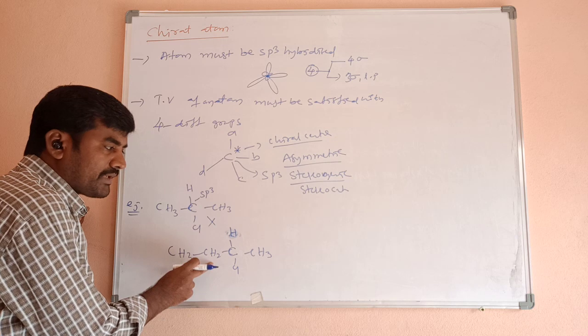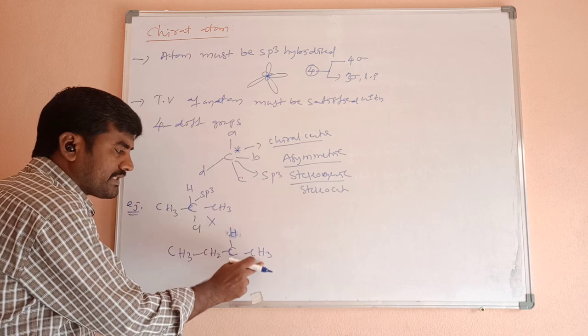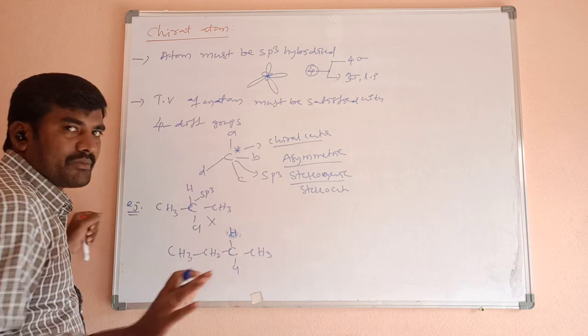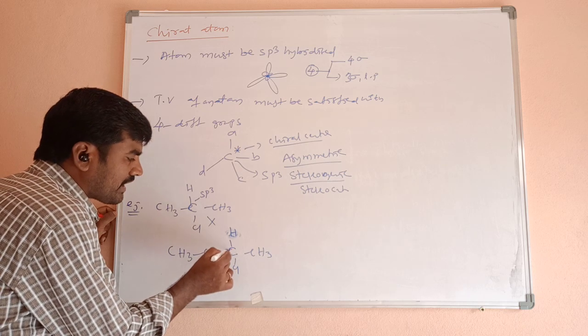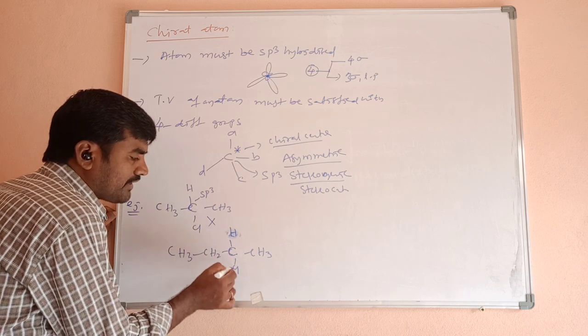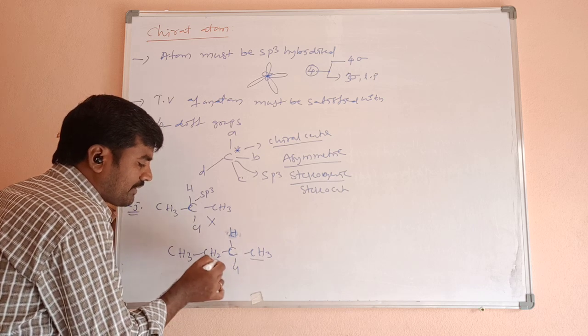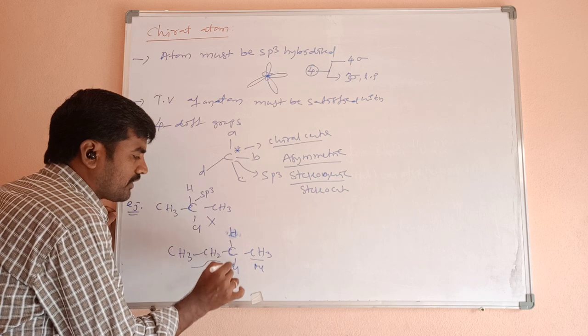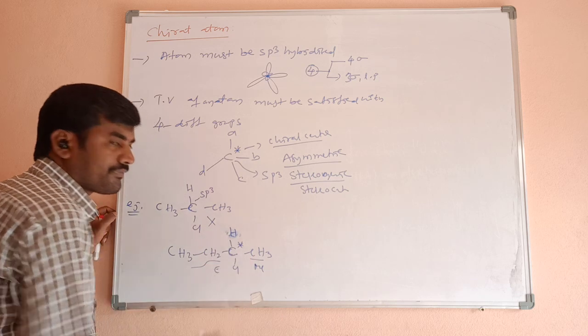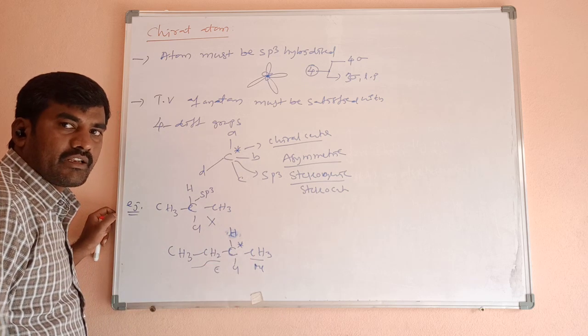What about here? 2 similar hydrogen atoms here, 3 similar hydrogen atoms. These 3 carbon atoms are not chiral. What about this carbon? It contains one hydrogen, one chlorine, a methyl group, and an ethyl group. So it is a chiral center.